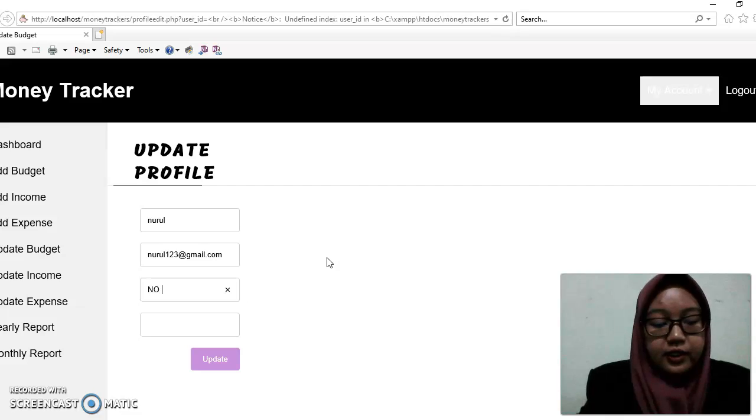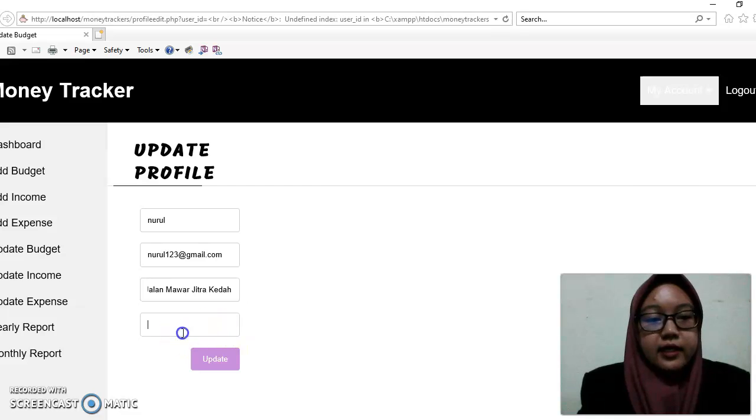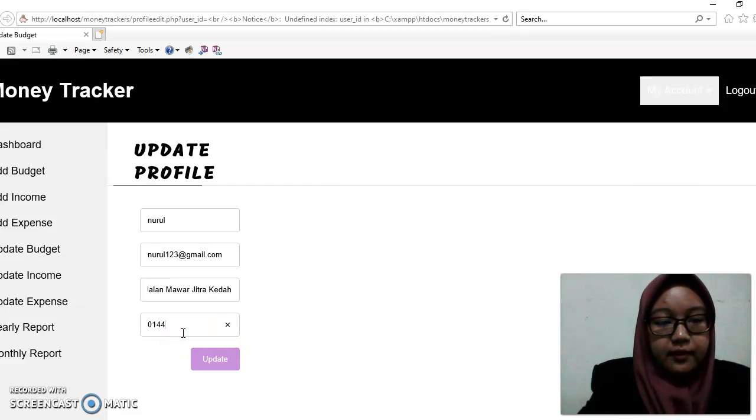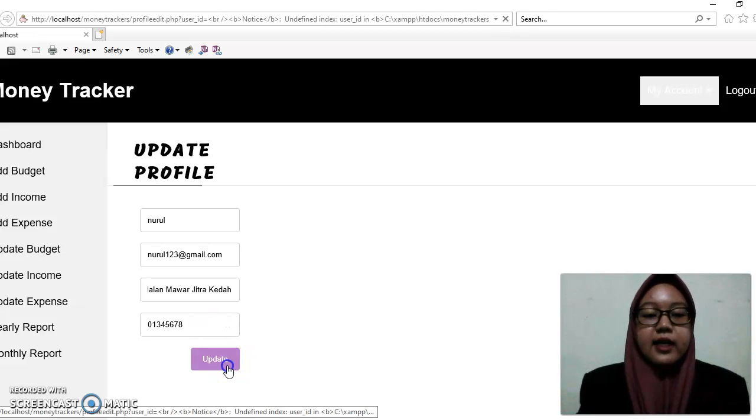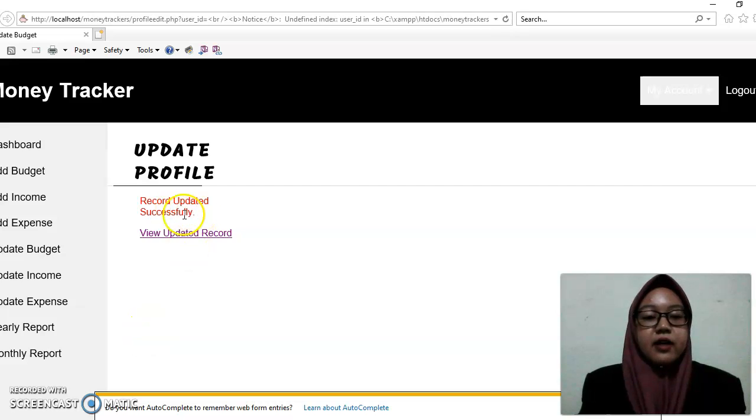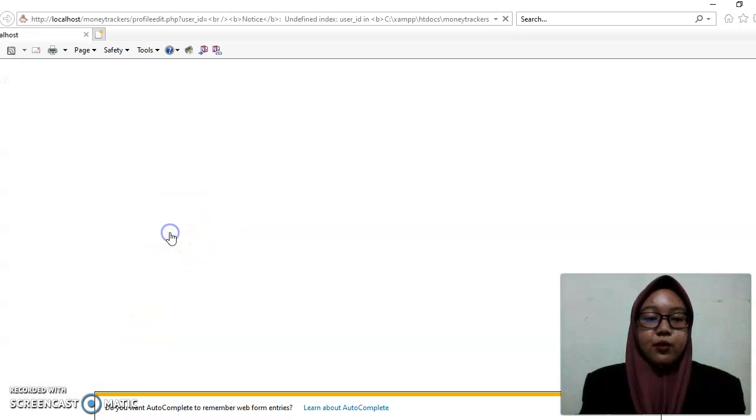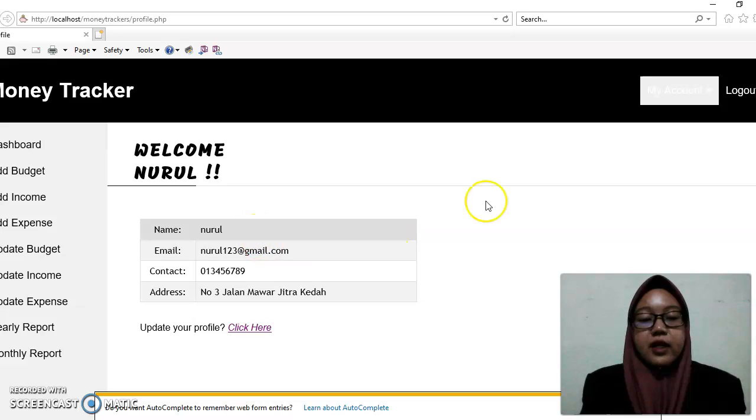So if they want to change it, we have number 34, Jalan Mawar, Jitra, Kedah, for example. And then the phone number, 03, for example, whatever they want. Then they can click update. It mentions that the record updated successfully, so they can view it. So this is regarding the information.